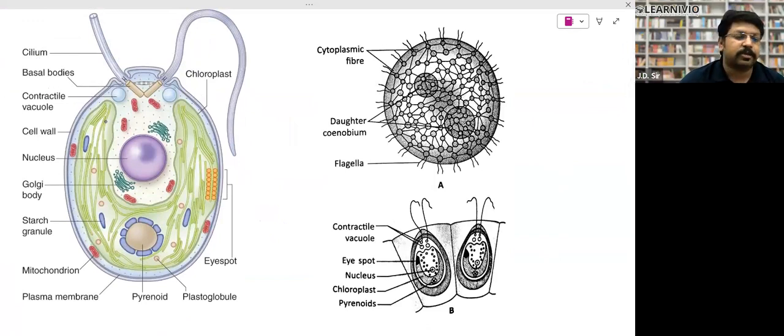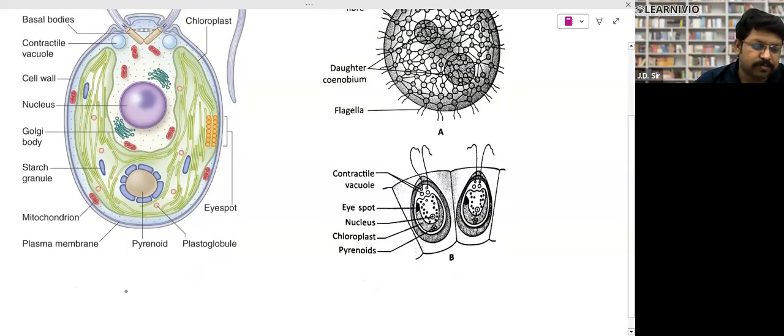Can you tell me which algae this is? It is a green algae, and its name is Chlamydomonas. Chlamydomonas is a green colored algae.